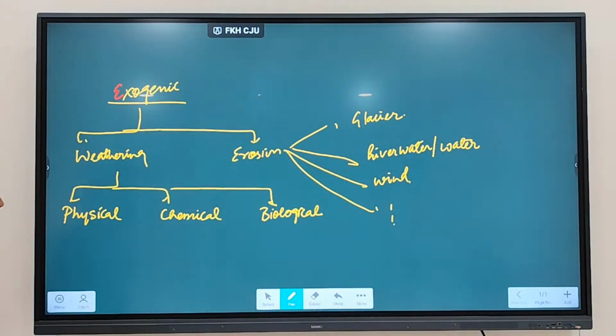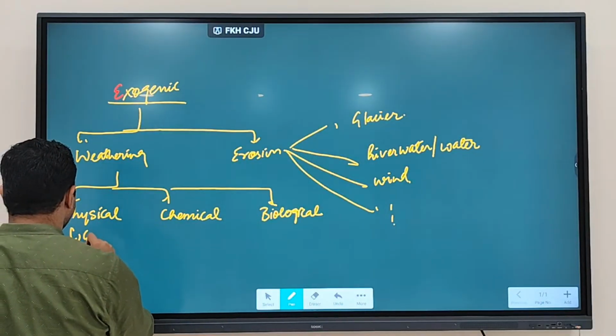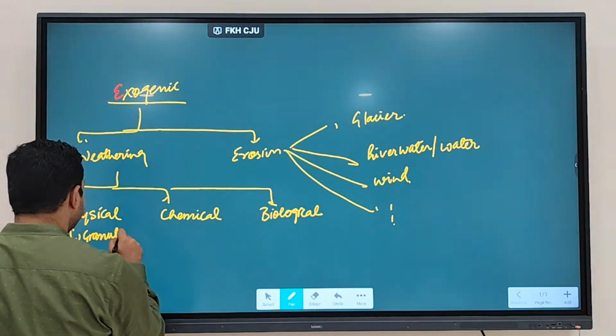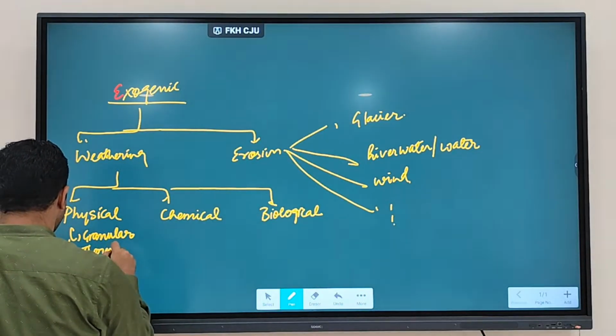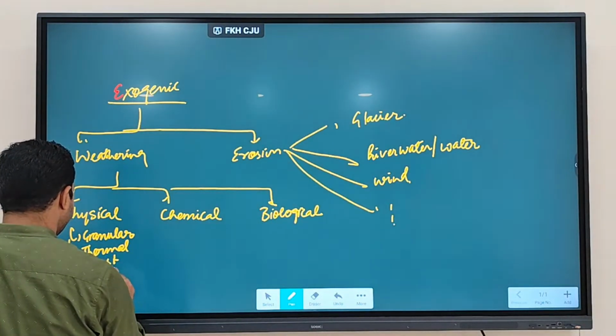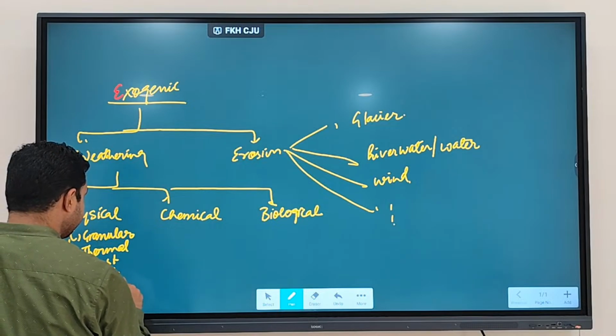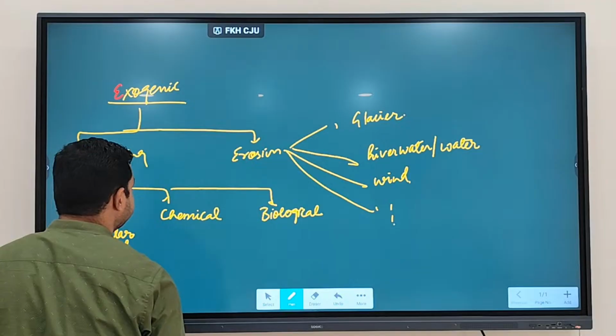Fine. Now physical weathering can be further divided into granular, thermal, frost, salt, and mass wasting.